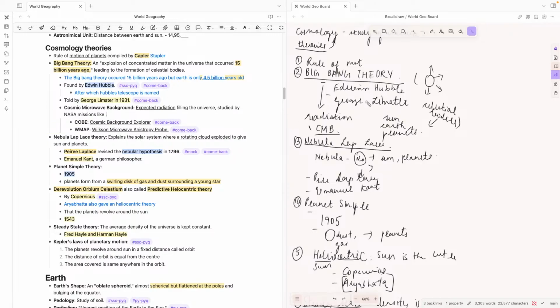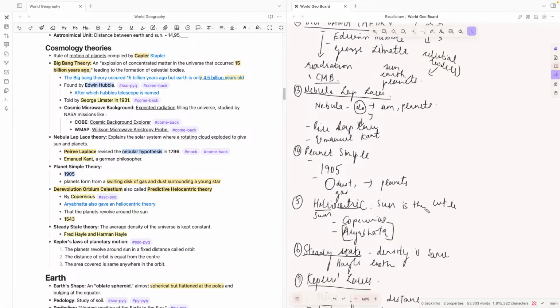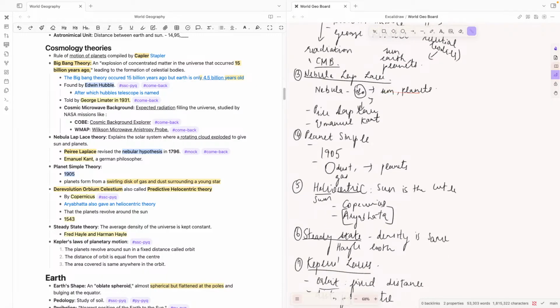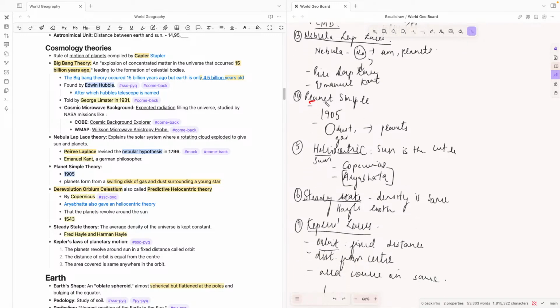This was given by George Lemaitre and Edwin Hubble, and then we have the nebula Laplace theory. The nebula Laplace theory suggests that the planets and sun just came from a revolving cloud which burst. That cloud was called the nebula. This was given by Pierre Laplace and Immanuel Kant, who was a German philosopher. This theory was given in 1796. And then the planetesimal theory, it is a very simple theory given in 1905. It just said that planets came from a swirling disk of dust and gas.